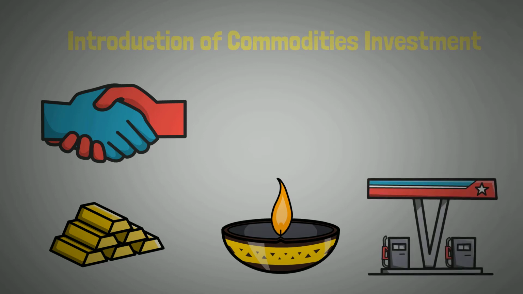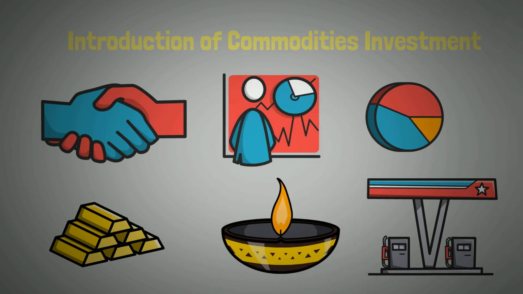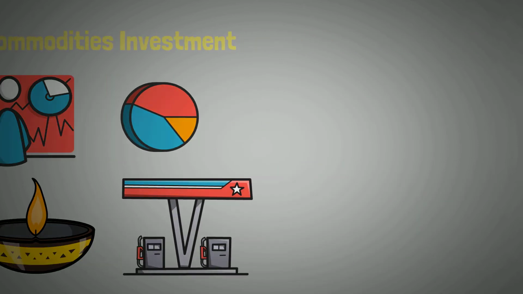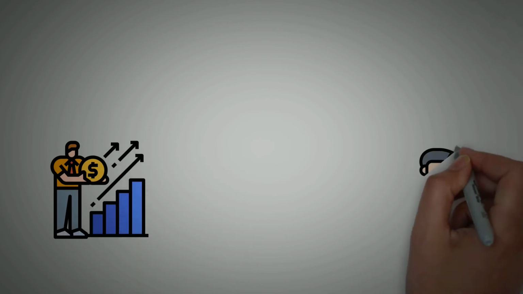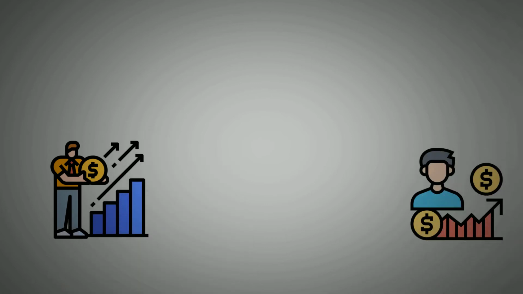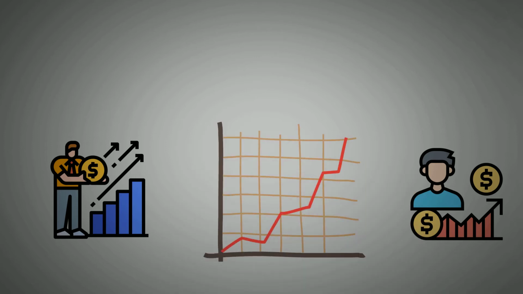For a lot of investors out there, commodity investment is also something that we can add into our portfolio during periods of market volatility. The prices of commodities tend to move in opposition to stocks. The commodities market is mainly based on the basic principles of supply and demand. When there is a low supply in the market, it will drive the prices up. Any major disruptions in the supply of commodities will have a big impact on the prices.